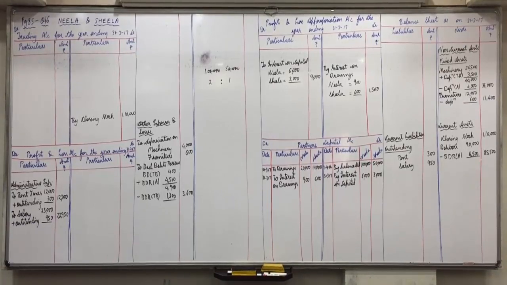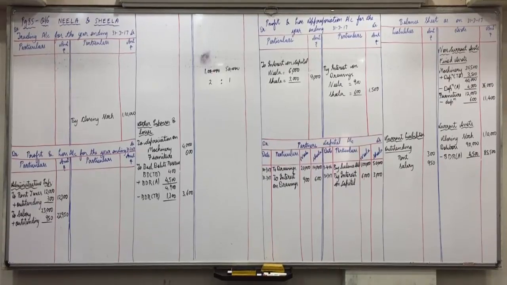Then 2 years have already passed, so we will minus the first 2 years. 14,000 divided by 5 is the amount for 1 year, and another half year will have to be counted. So 1,400 into 2, plus 700.